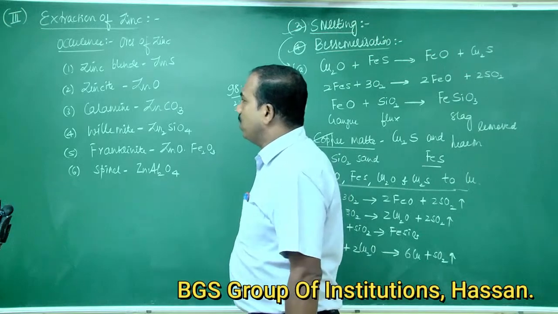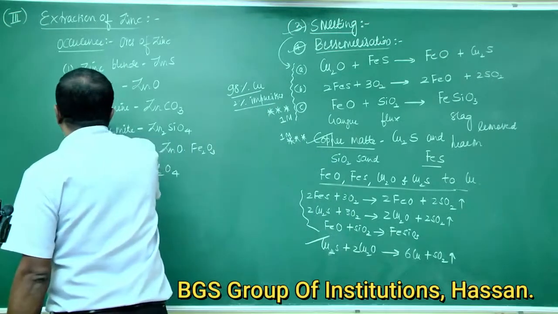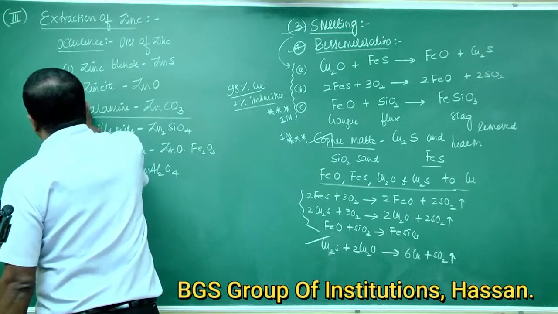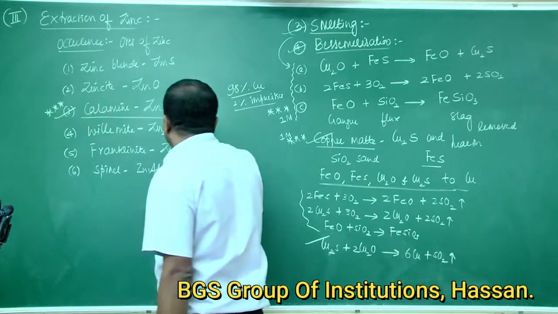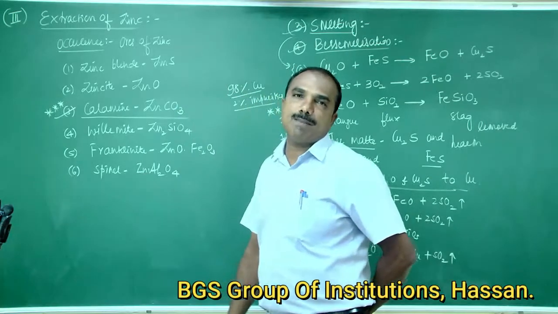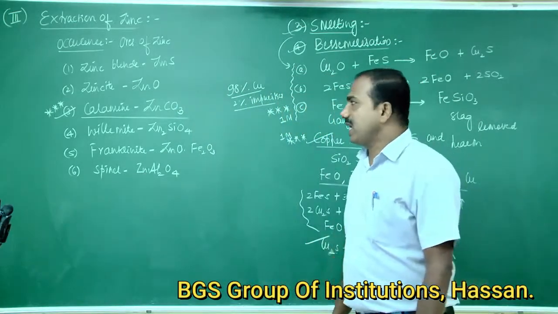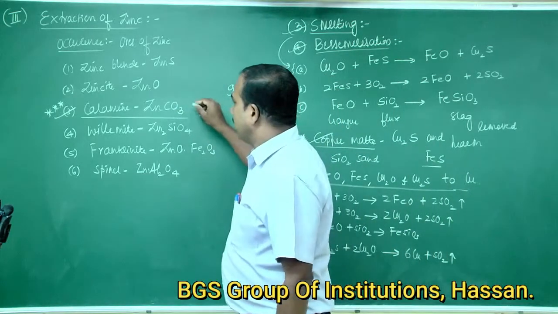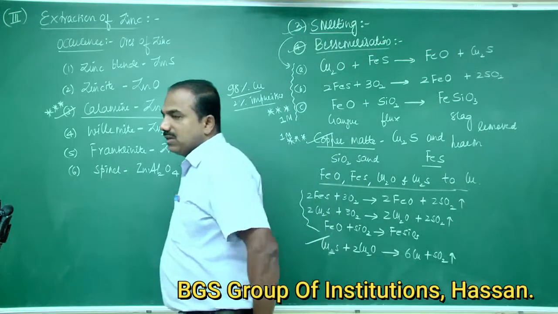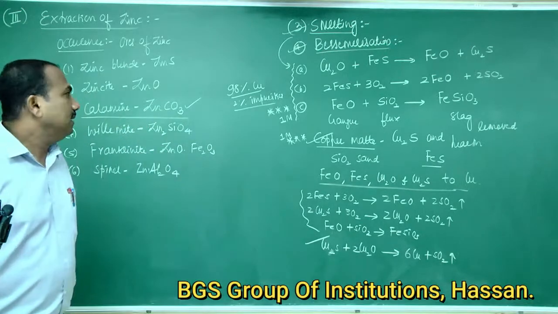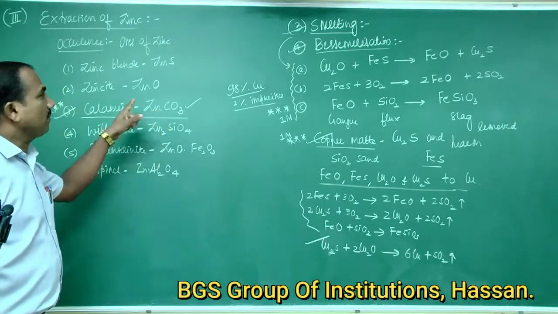Among these ores, this is very important. The composition of this ore has already been asked in the examination: give the formula of the carbonate ore of zinc. The carbonate ore of zinc is zinc carbonate, or they can also ask, give the composition of calamine, that is ZnCO3.